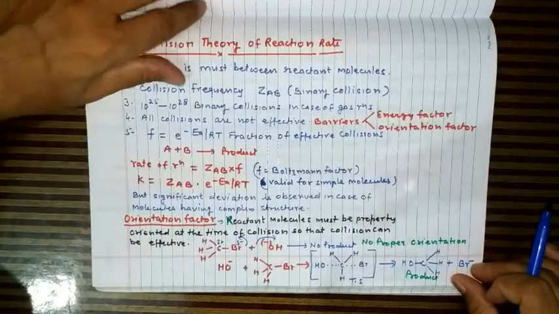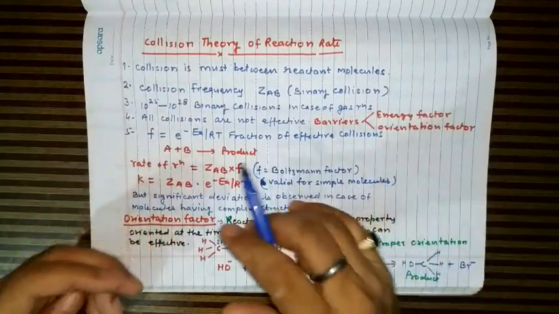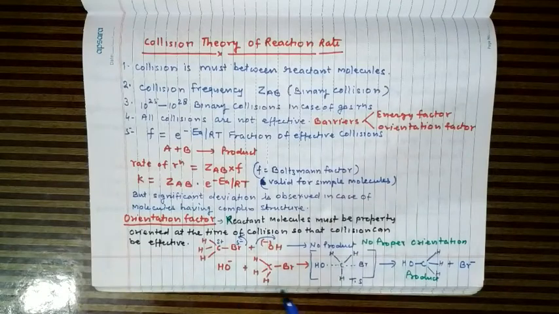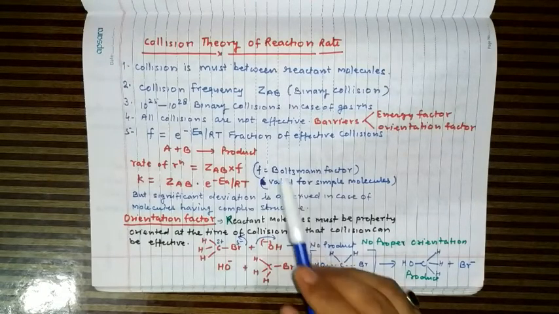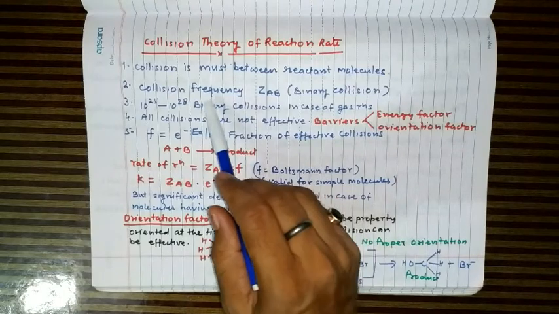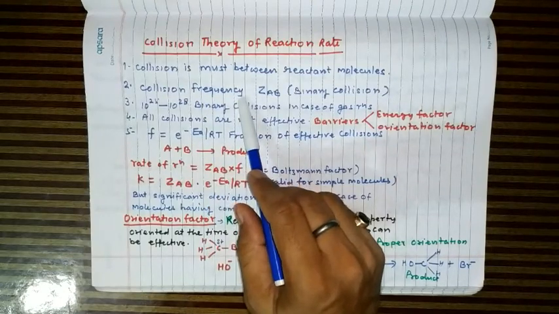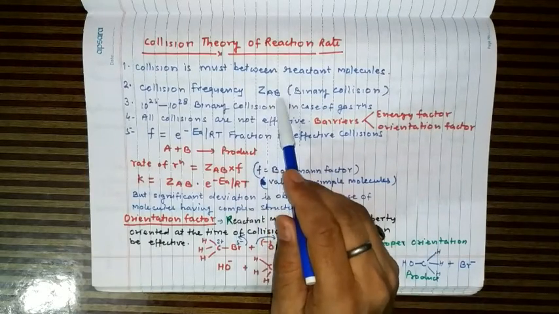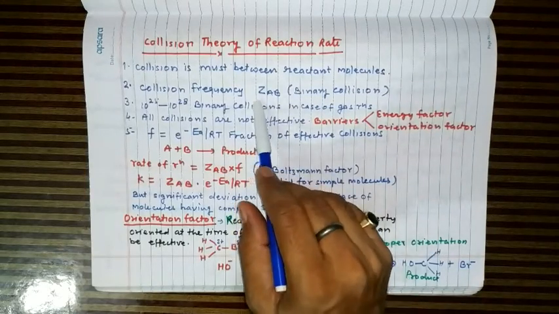Now we will take the next topic here, that is collision theory of reaction rate. What is this theory? According to collision theory, the reactant molecules must collide with each other to cause the chemical reaction, and the number of binary collisions per unit volume per second is called collision frequency, because for collision to take place there should be a minimum of two molecules like A and B. So this is called collision frequency.